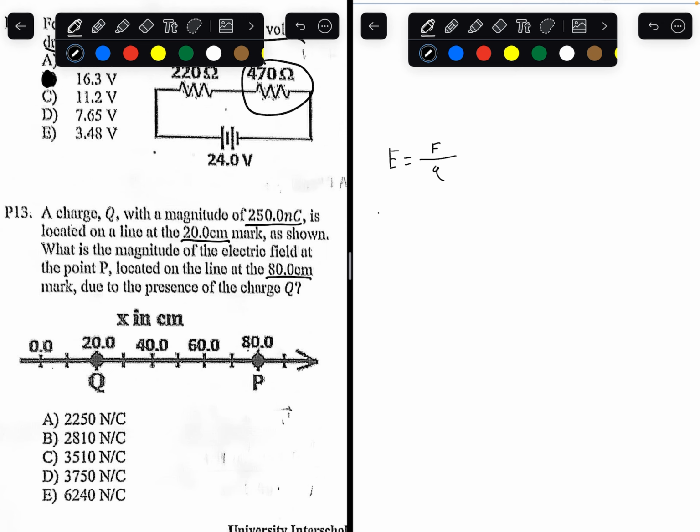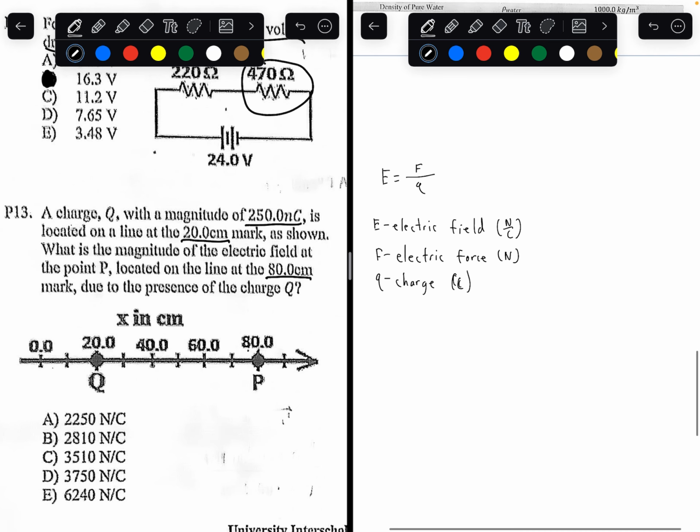So E is the electric field in newtons per coulomb, F is the electric force in newtons, and Q is charge in coulombs.